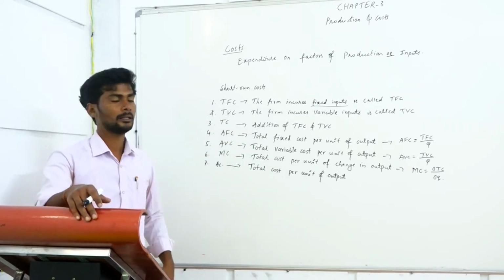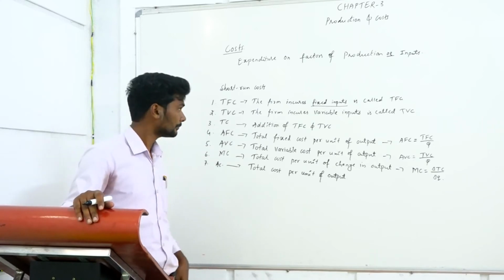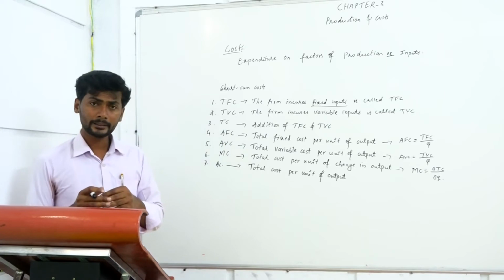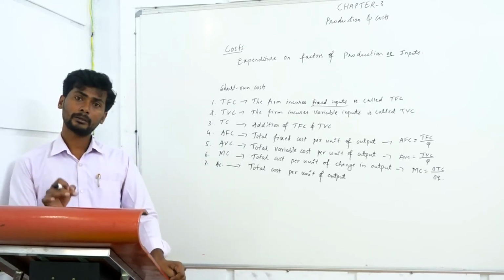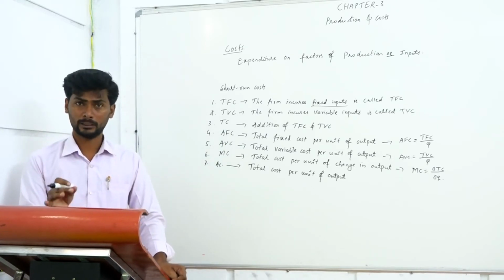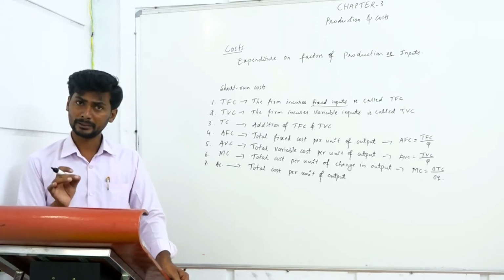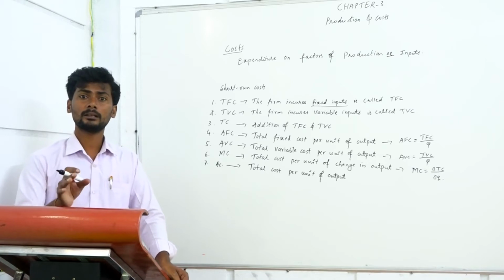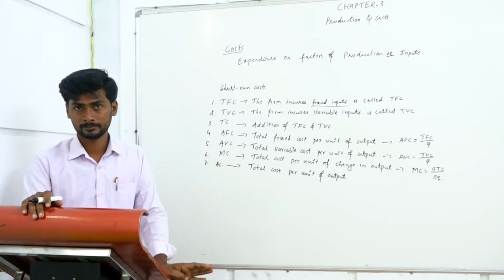I told you when I was explaining production. So here TFC means the firm undertakes expenditure on purchasing fixed input. Whatever expenditure the firm incurs on purchasing fixed inputs is known as total fixed cost.